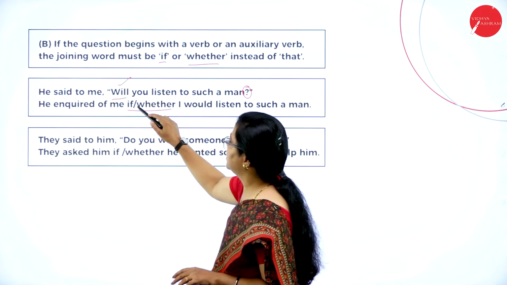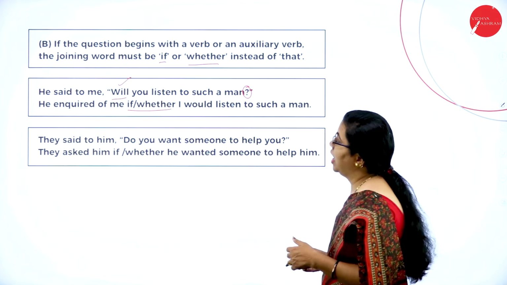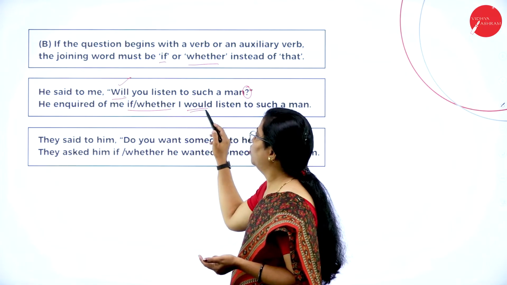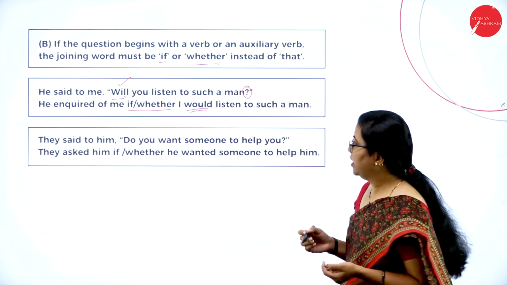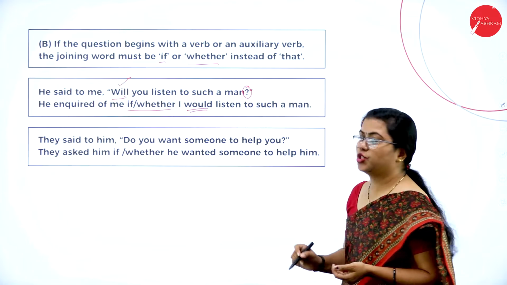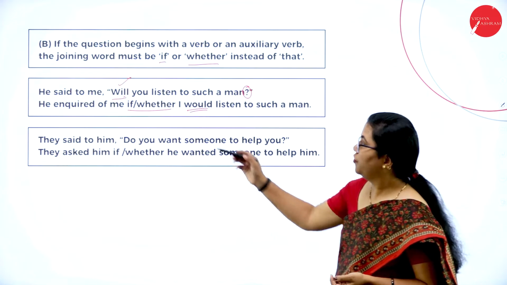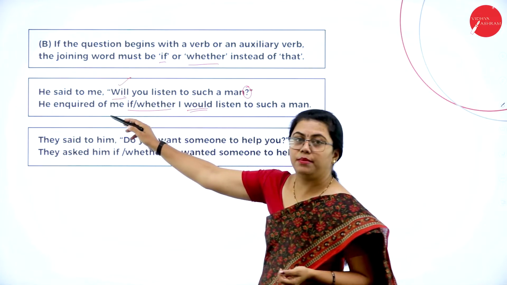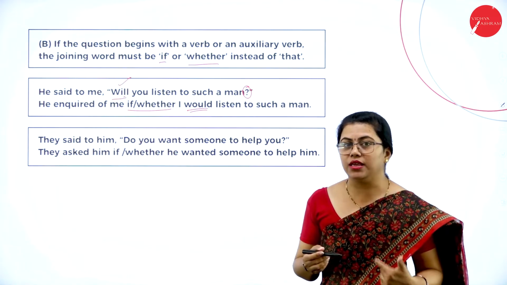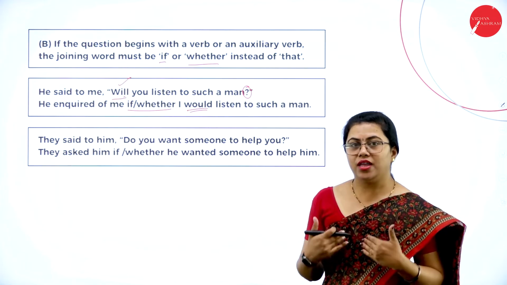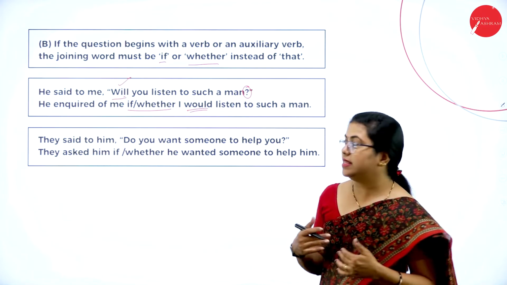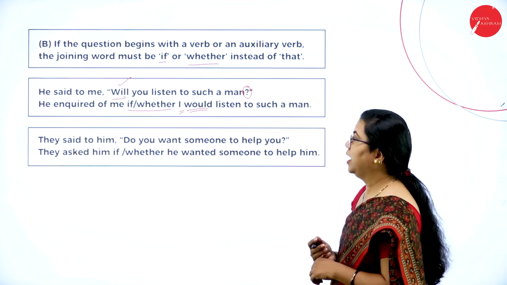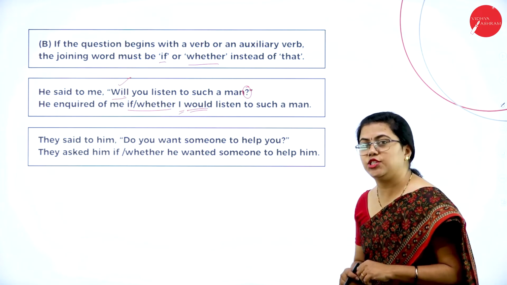Fine. So will is replaced by this, whether I would listen. So you remember, will is changed to would, isn't it? Whether I would listen to such a man. Fine. So will has to be replaced by this only. You refers to me there. Okay, so somebody is asking me, right? So whether I will listen to that person. So I is the pronoun that you have to use over here. So he inquired of me if or whether I would listen to such a man.